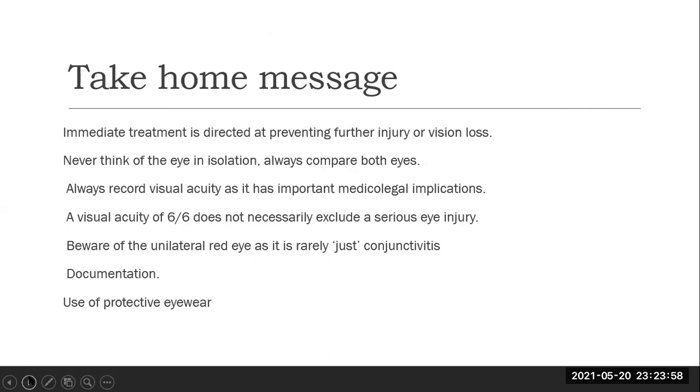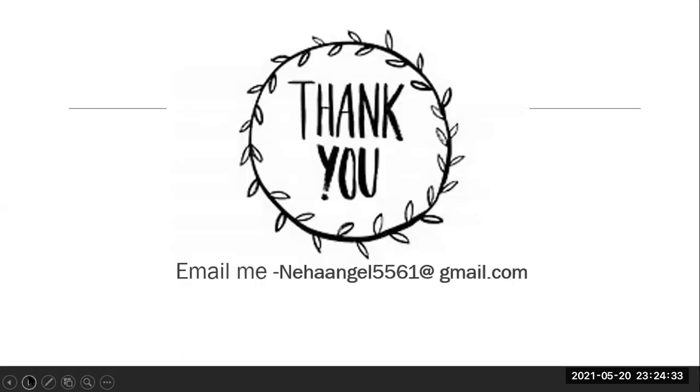So what are the take-home messages from this session? Immediate treatment is directed at preventing further injury or vision loss. Never think of eyes in isolation. Always compare both eyes. Always record visual acuity as it has important medico-legal implications. A visual acuity of 6/6 doesn't exclude a serious eye injury. Beware of the unilateral red eye; it is rarely just conjunctivitis. Documentation is very important, as is the use of protective eyewear.